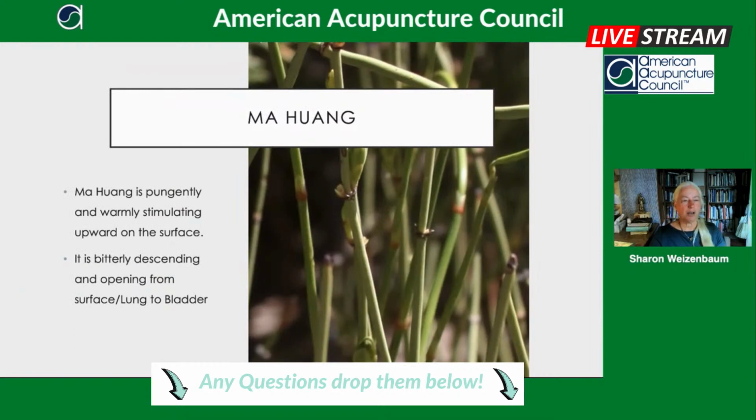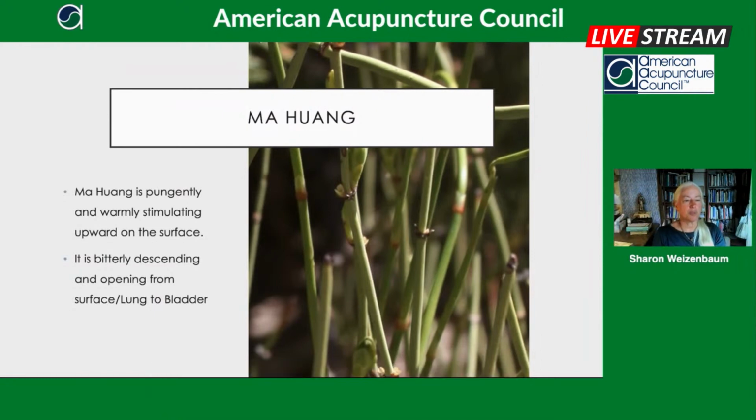Okay, so Ma Huang. Ma Huang is pungently and warmly stimulating upward on the surface of the body. That kind of whoosh, up and out in a very warm way. Ma Huang is also bitter, and it's bitterly descending and opening from the surface lung to the bladder.